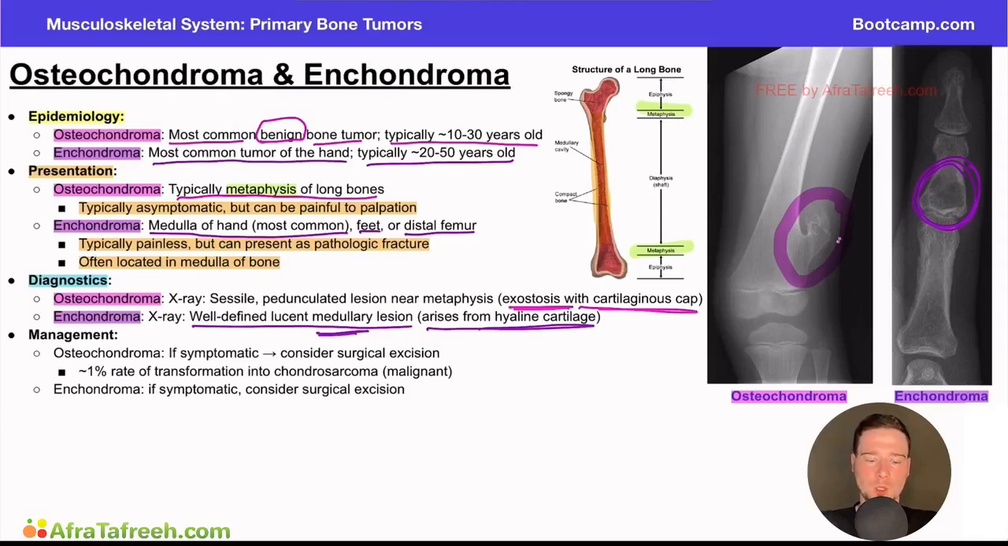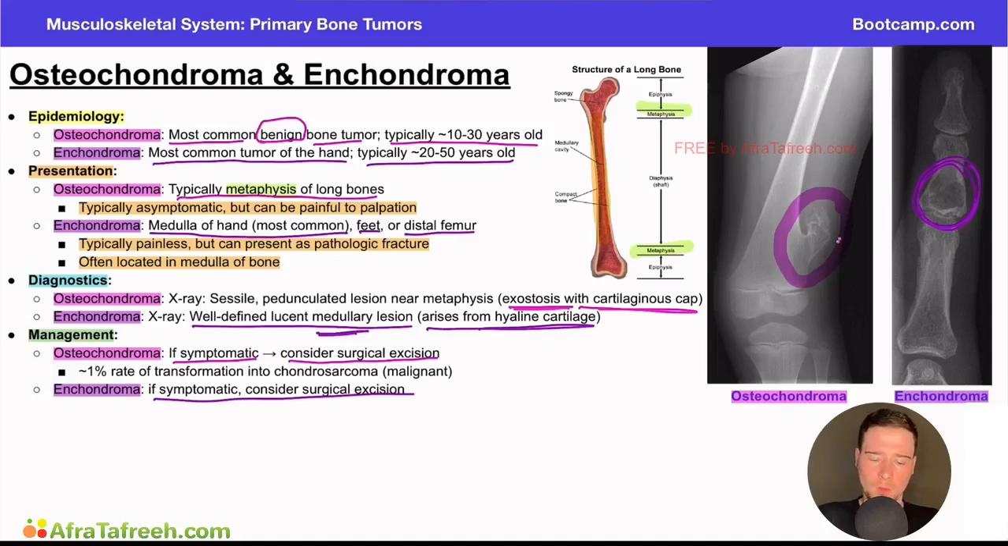We also talked about this tumor is most commonly seen in the hand, particularly the medullary portion of the hand. And here it is, a classic example of it right here. Now, when we think about the management options here, it's going to be fairly similar for our osteochondroma and our enchondroma. If it's symptomatic, you do something about it. You consider a surgical excision. Same thing goes for our enchondroma. If a patient has symptoms, you do something about it. If they don't have symptoms, it's kind of just a watch and wait approach.